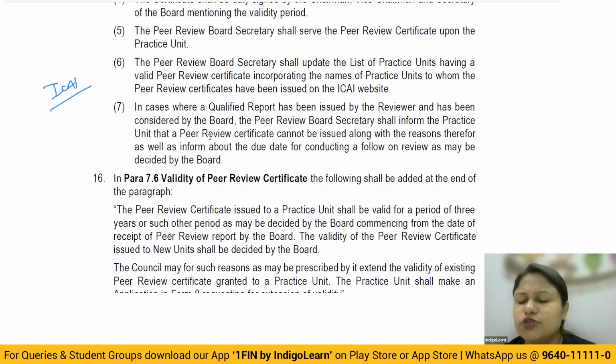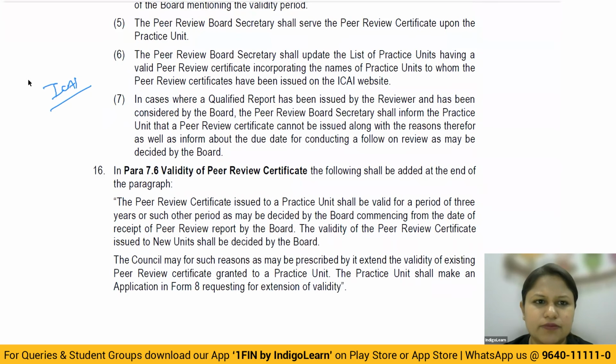Then finally, for those for whom a qualified report has been issued by the peer reviewer, the board will take it into account and obviously the peer review certificate will not be issued. In fact, a follow-on audit will be required, which will be after a 1 year period from the date peer review was conducted. Sometimes, if the board is really satisfied with the reasons, they could allow a shorter period, but it will be after 6 months from the original review which was conducted. That's called a follow-on review. So that is quite simple.